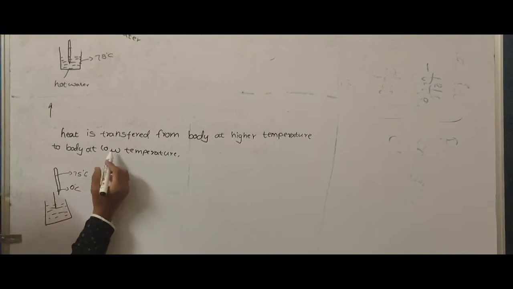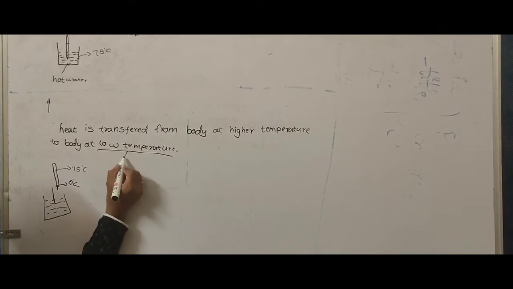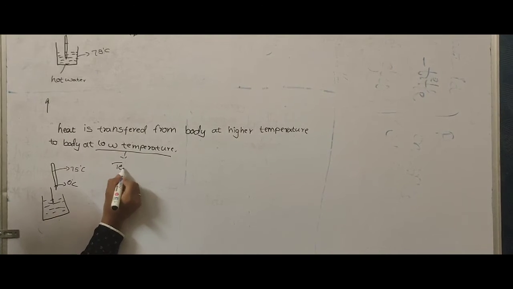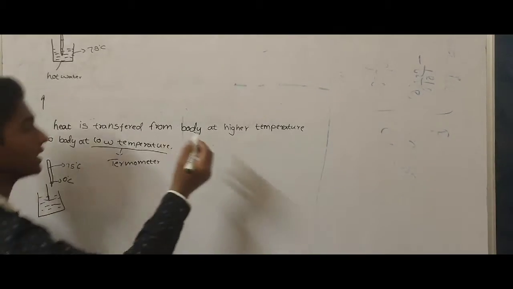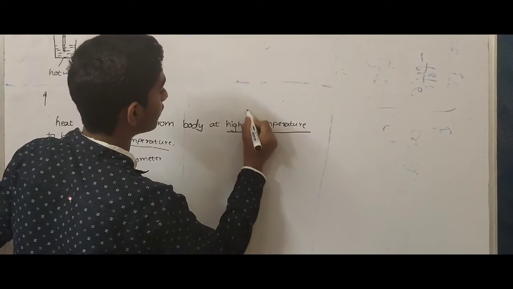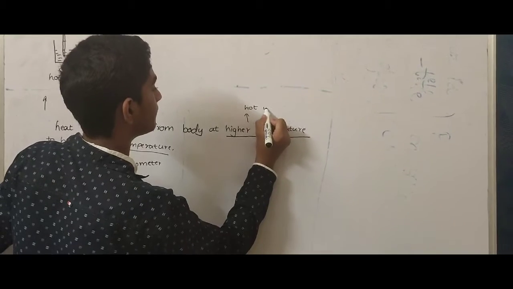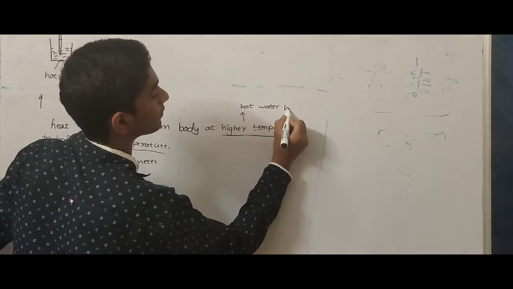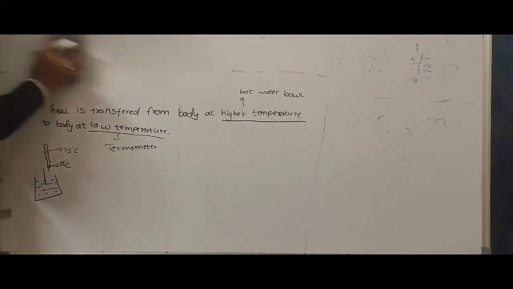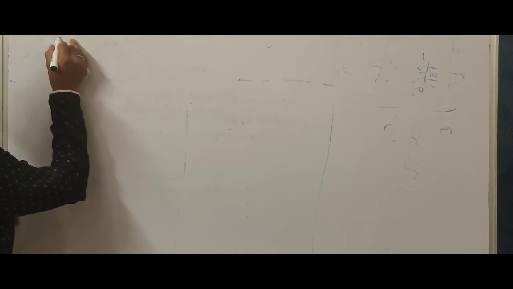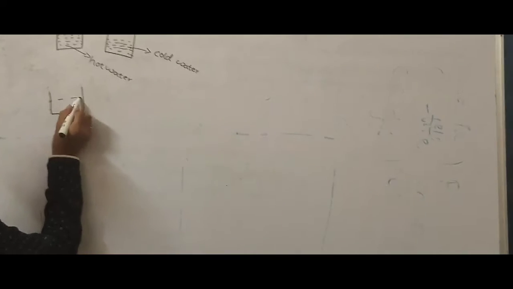Here the lower temperature body is thermometer and higher temperature body is hot water bowl. And again keep the thermometer in cold water bowl.